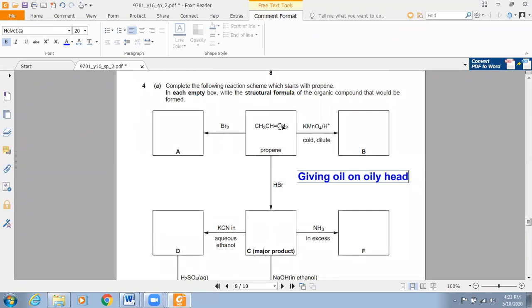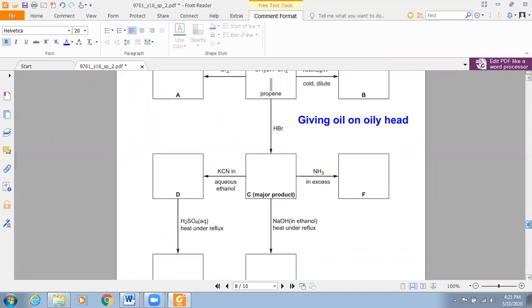So hydrogen will be added here, and Br or other group will be added in this carbon. You know that reaction will take place only in the carbon-carbon double bond. So this is how you can get the major product. On the other hand, when hydrogen is added to the carbon having less hydrogen, then we will get the minor product. So the minor product will be CH3CH2CH2Br.